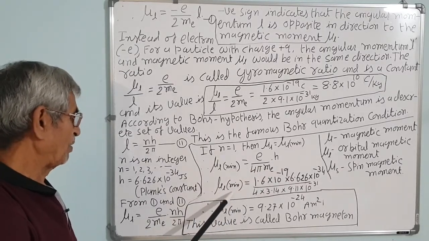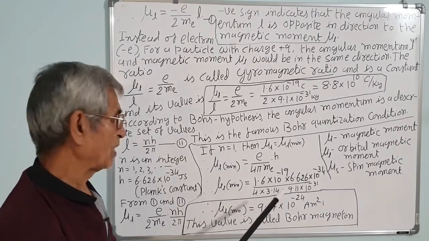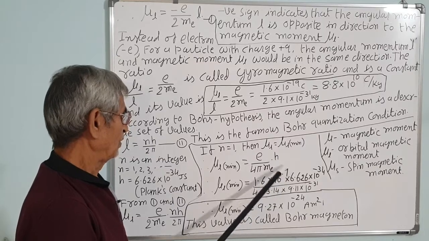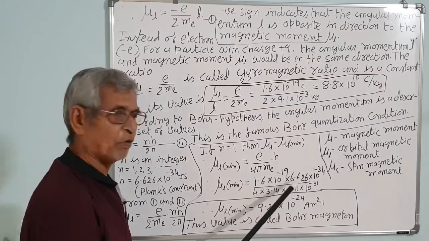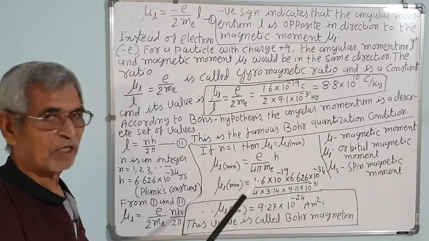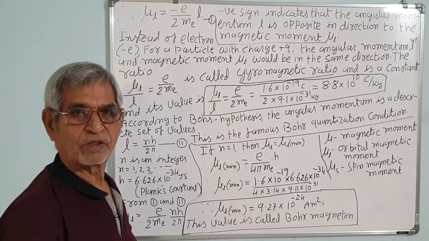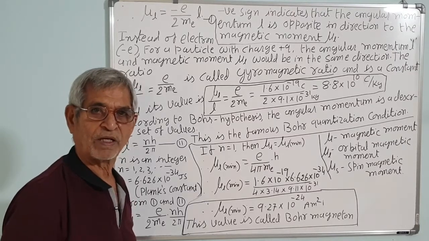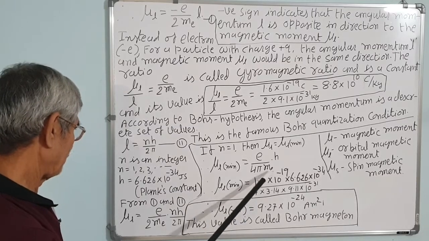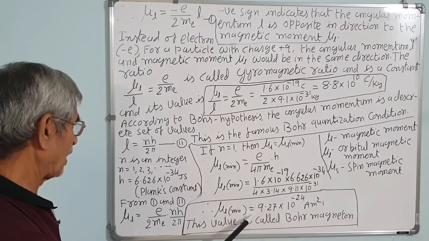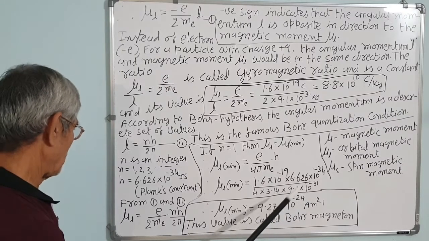Therefore, mu L minimum is equal to e, the electron charge 1.6 into 10 to minus 19 coulomb, into h, the Planck constant 6.626 into 10 to minus 34, upon 4 pi me, that is 4 into 3.14 into me, the mass of an electron 9.11 into 10 to minus 31 kg. That comes to mu L equal to 9.27 into 10 to minus 24 ampere meter square.